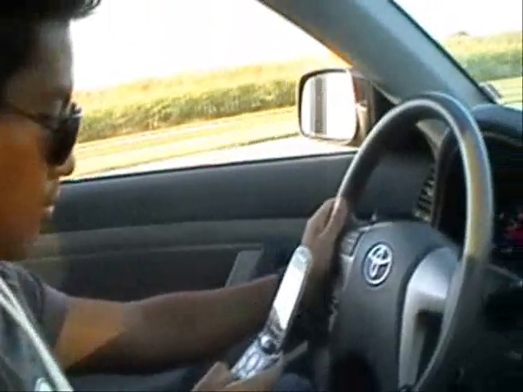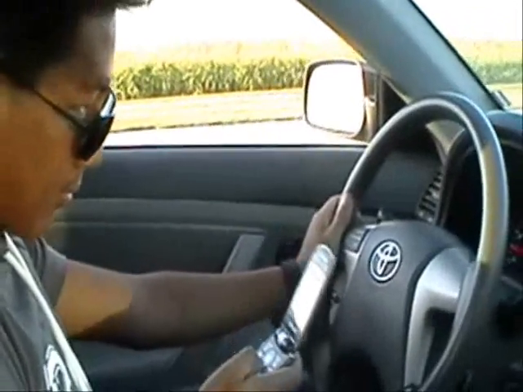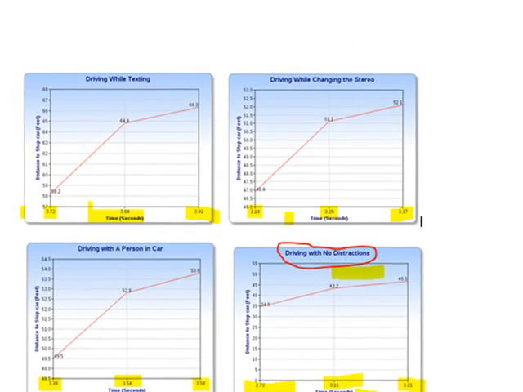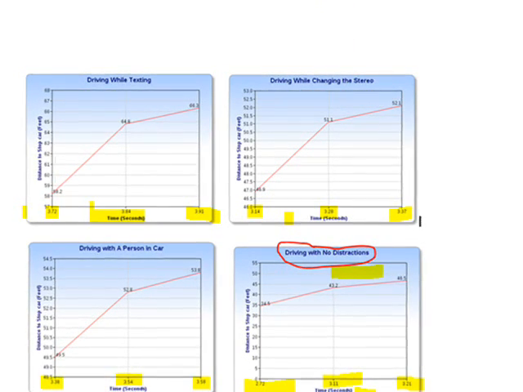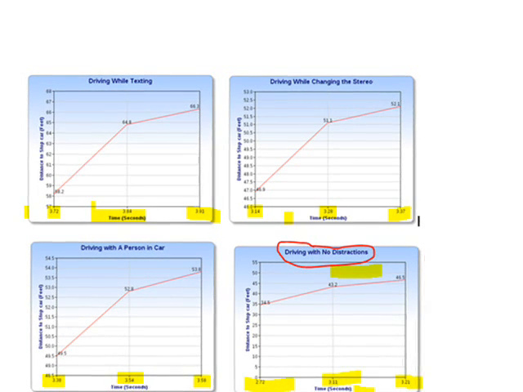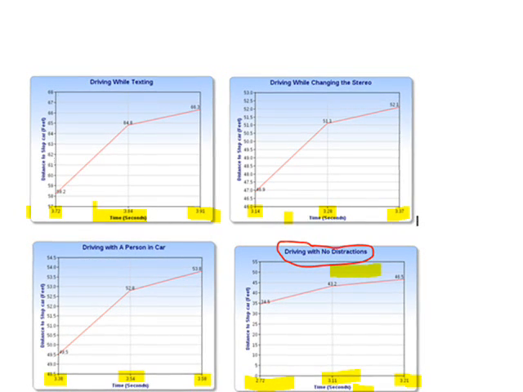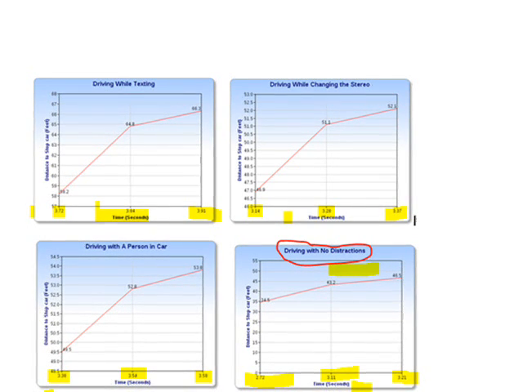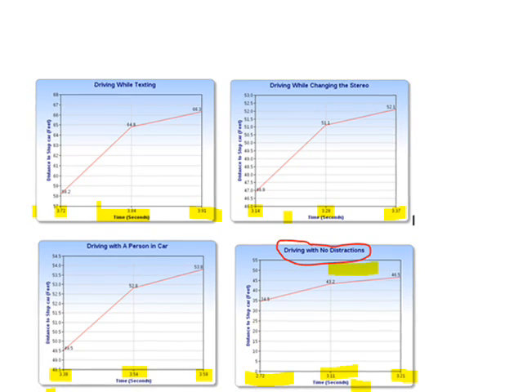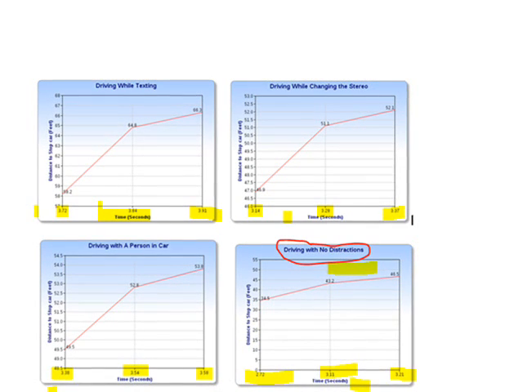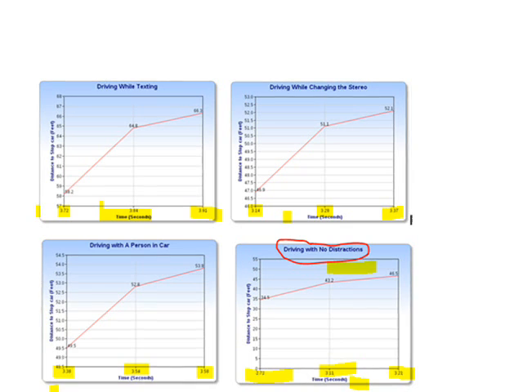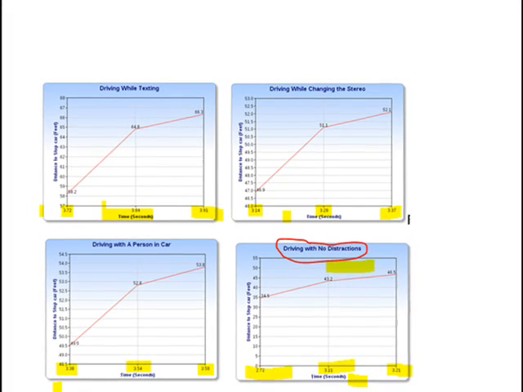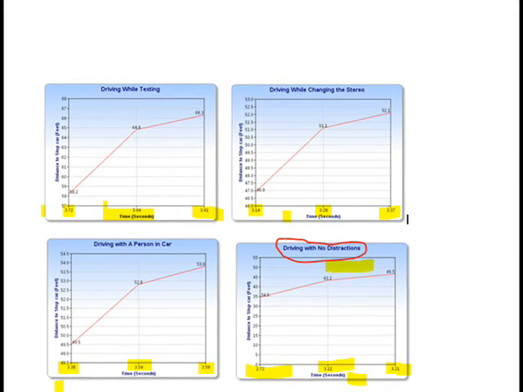Now this is the most important part of our entire experiment, where we put all the graphs together and analyze just how big of a difference the distractions made on all of our data. As you can see with the driving with no distractions graph in the bottom right corner and the time shown, the times for reaction distance and time were shown to have been nearly 1 second slower in many situations. If you look at all the other graphs, the following order comes in: changing a stereo, having a person in the car with the third lowest reaction time, and finally, driving while texting had the highest reaction time of all the tests we recorded.